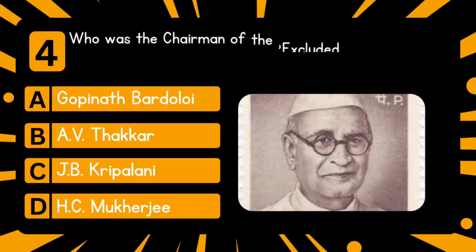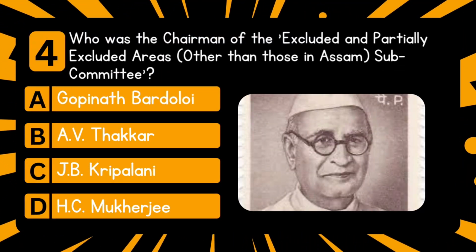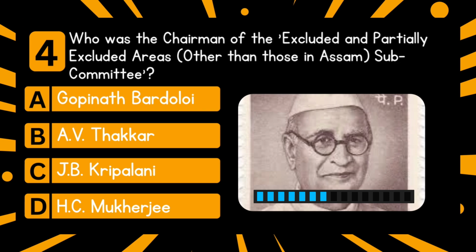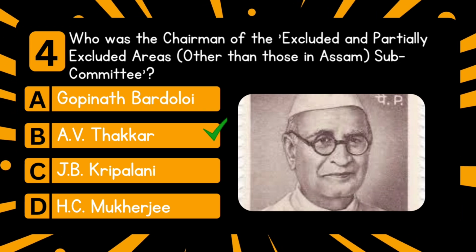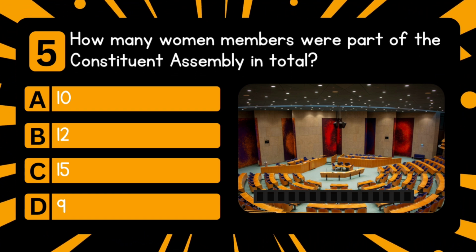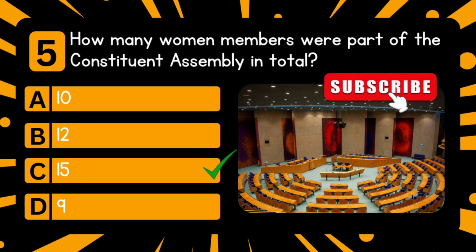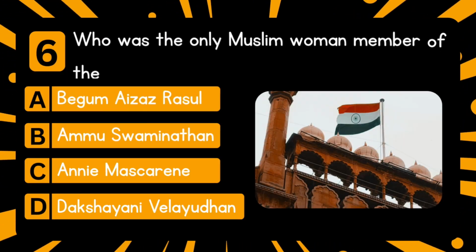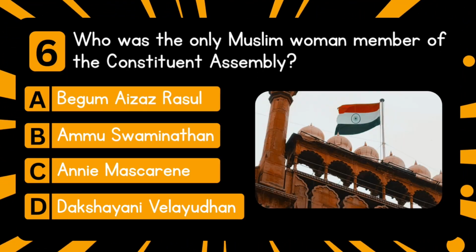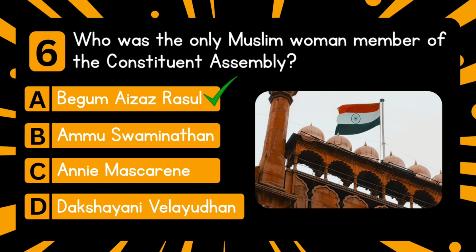Next question: who was the chairman of the Excluded and Partially Excluded Areas Subcommittee? Answer is A.V. Thakur. Next question: how many women members were part of the Constituent Assembly in total? Answer is 15. Next question: who was the only Muslim woman member of the Constituent Assembly? Answer is Begum Aizaz Rasool.